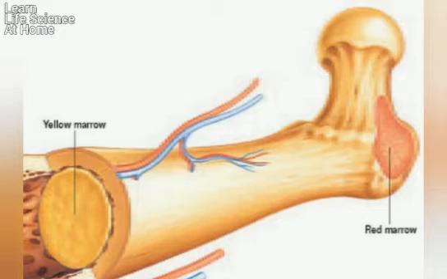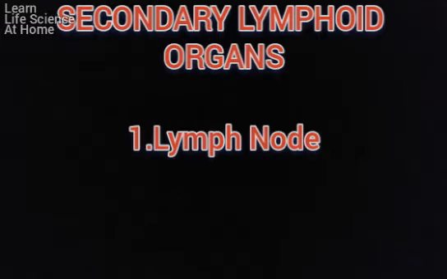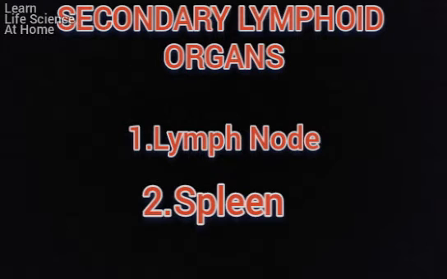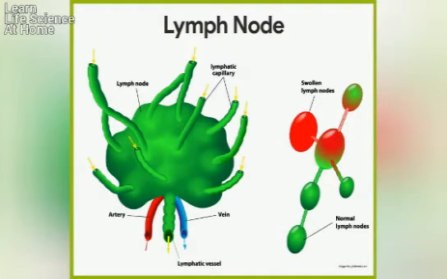Now let's talk about secondary lymphoid organs. Here we are going to discuss lymph node, spleen, mucosal associated lymphoid tissue and cutaneous associated lymphoid tissue. Lymph node. Lymph nodes are the sites where immune responses are mounted to antigen in lymph. They are encapsulated bean-shaped structures containing a reticular network packed with lymphocytes, macrophages and dendritic cells.